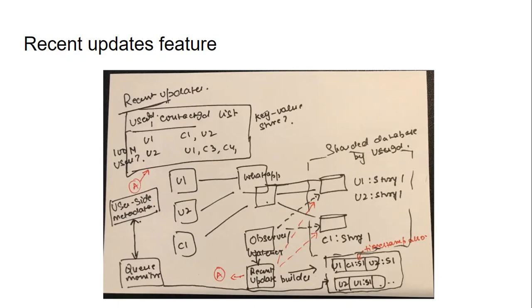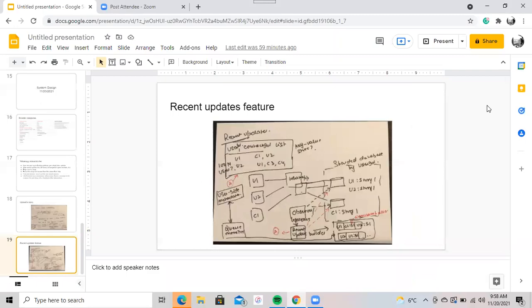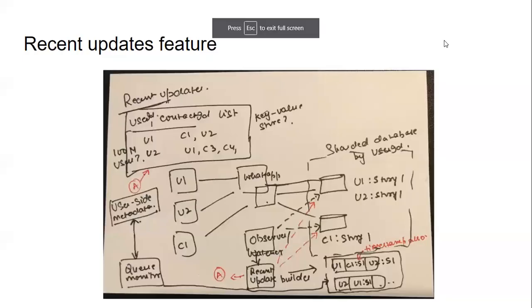Yeah, true. Maybe I should get the updates first and then refer to the contact list table, because it depends on the usage, right? Based on the user behavior and the pattern, you should change. Like initially, not many users will be updating, so if you keep running the service, it may not be of much use.